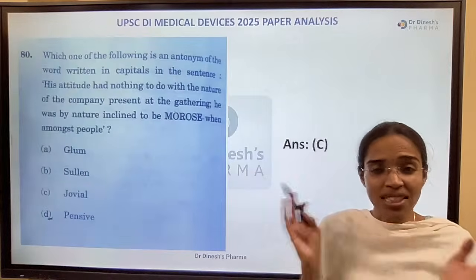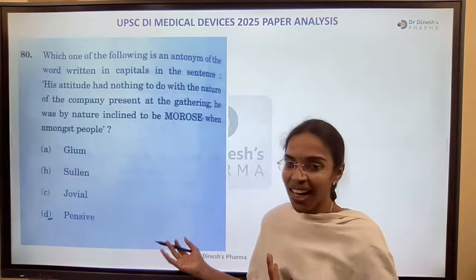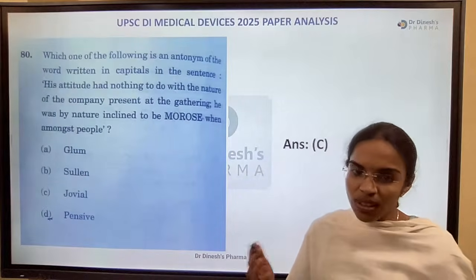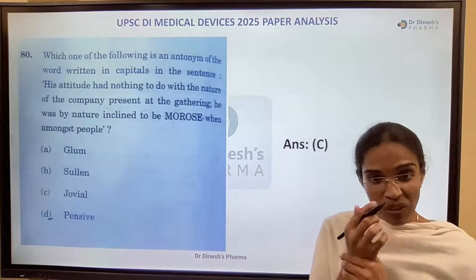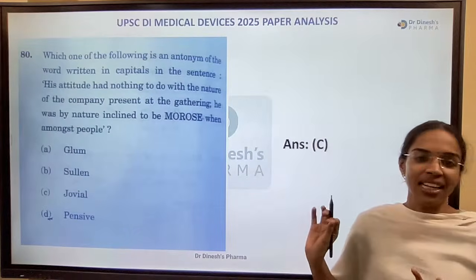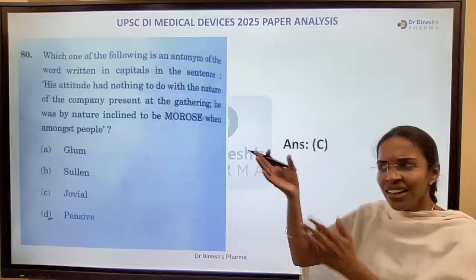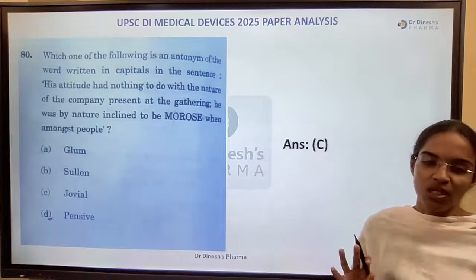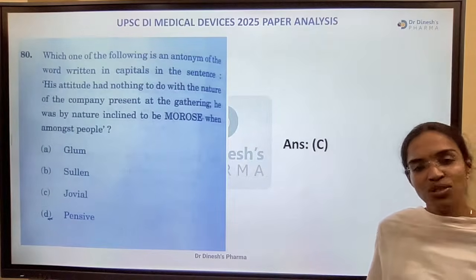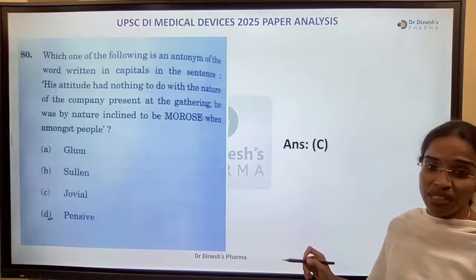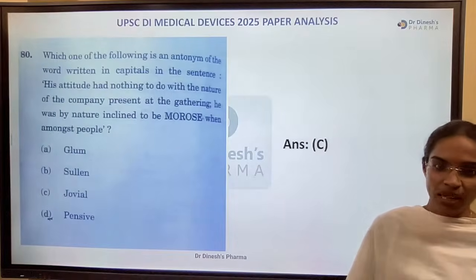Only one option is different. One option, jovial, is different. So that is the right answer here. Even if you don't know anything about morose, you can directly deduce this from the question paper itself. I told you this many times in the paper discussions.